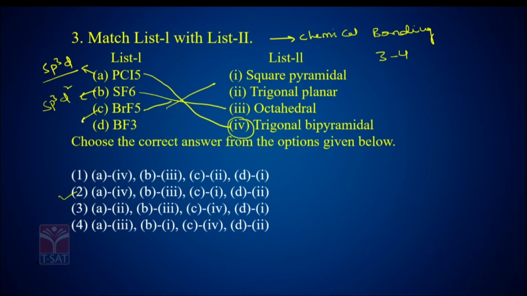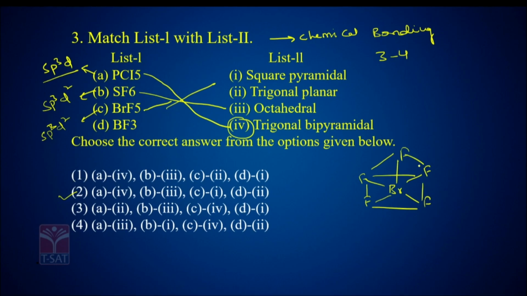BrF5 is actually what hybridization? This is 5 bond pairs and 1 lone pair, 6 in total. That's why it is sp3d2 hybridization with 1 lone pair, and it will look like this: Br, F, F in a square, and one more F here.